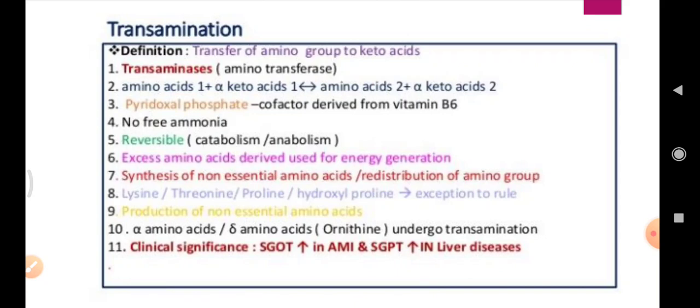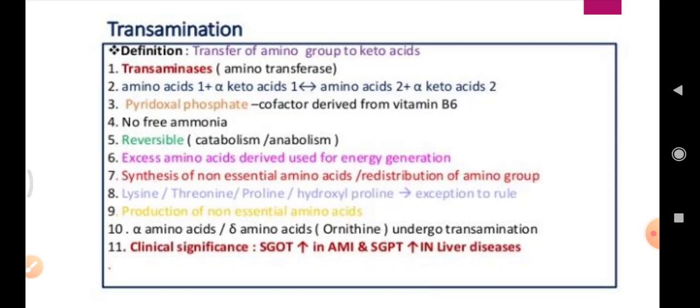And if we talk about clinical significance, then if the level of SGOT increases, then it is related to the acute myocardial infarction, and if the level of SGPT increases, then it is related to the liver diseases. So what are the biological significance of transamination?